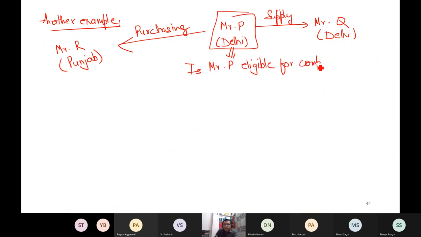Can anyone make an attempt to tell me the answer on the basis of what point I wrote? Please try to make an attempt if you can. Is Mr. P eligible for composition levy scheme? Whether Mr. P will opt for composition levy scheme or not, that is a different concern. But is Mr. P eligible? Can anyone try? Is Mr. P eligible or not?